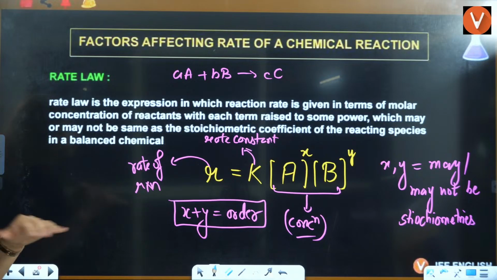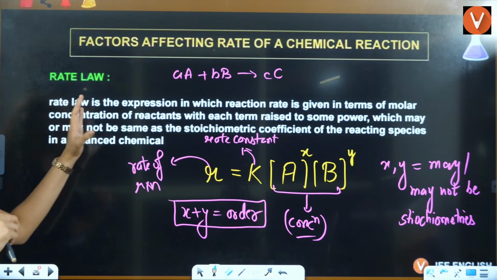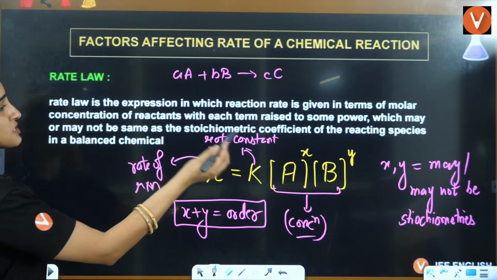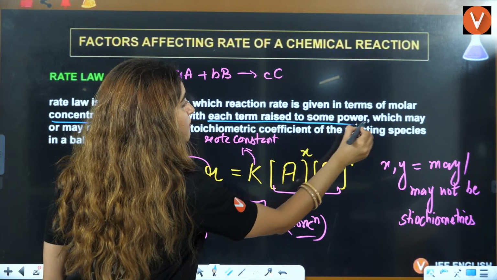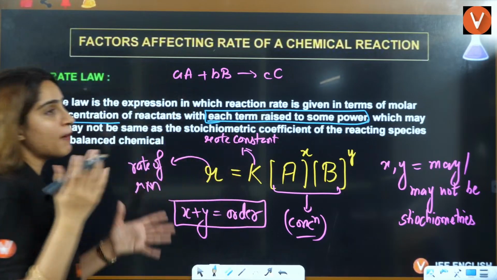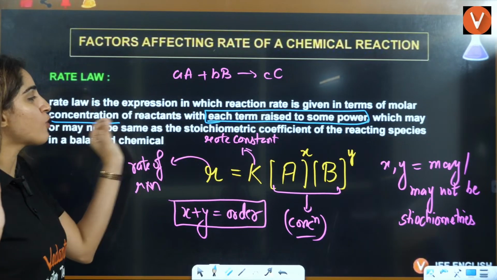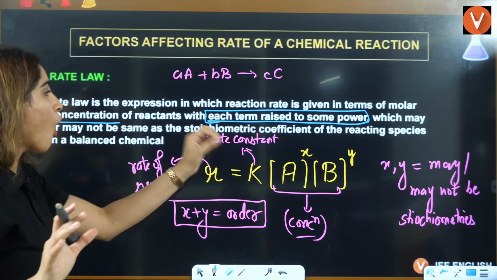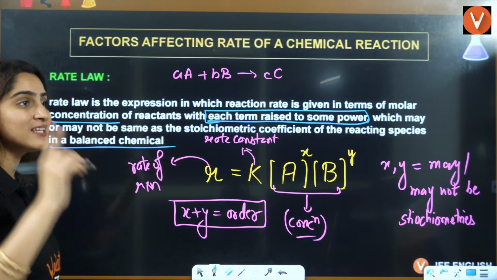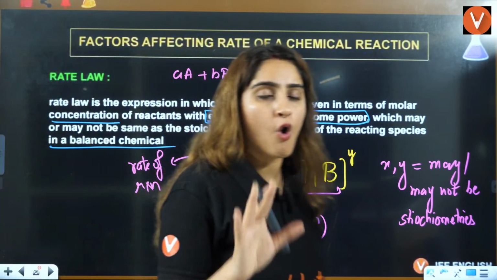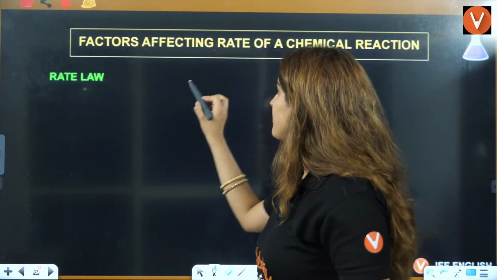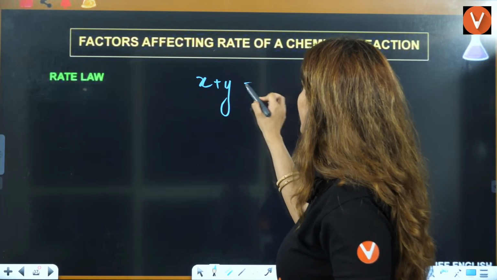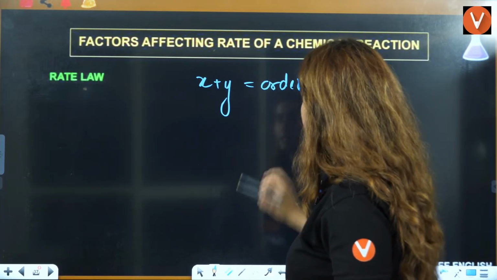No, it's not a one shot. Rate law is the expression in which rate of reaction is given in terms of molar concentration of reactants, with each term raised to some power, which may or may not be the same as the stoichiometric coefficient of the reactant species in a balanced equation, right? That is called the rate law, which is going to tell us the dependency, and based on X plus Y, we call it the order.